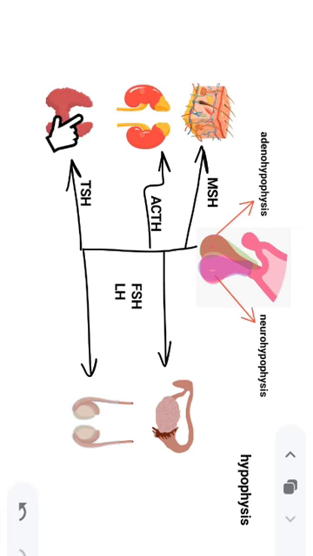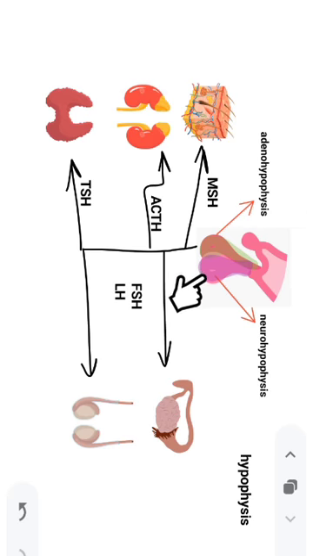In the next part, we're going to discuss how these hormones act on these organs, and how these organs get stimulated to synthesize or secrete or stimulate their own functions. Now, this was all about the anterior pituitary.